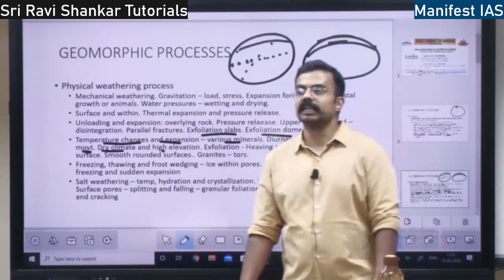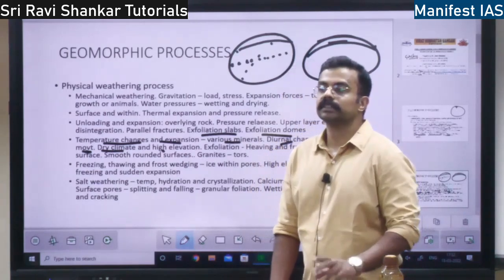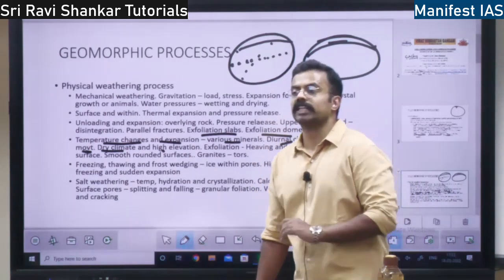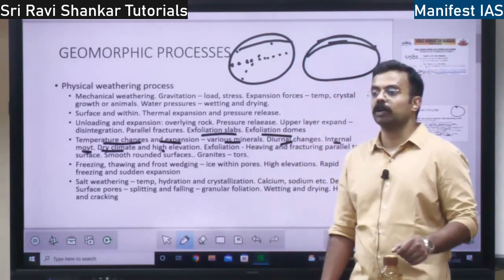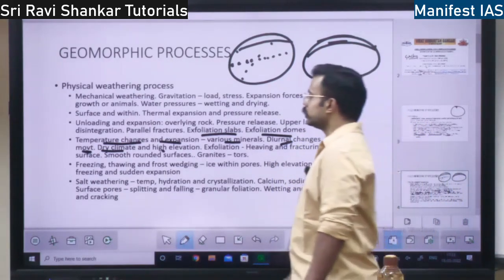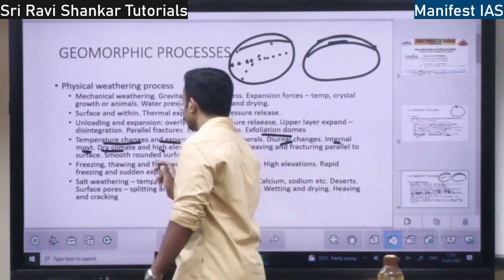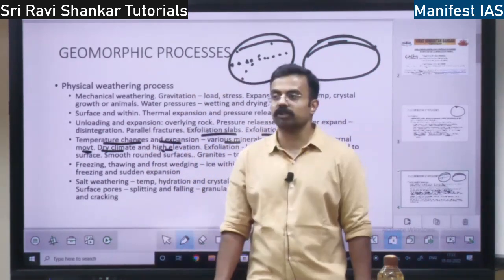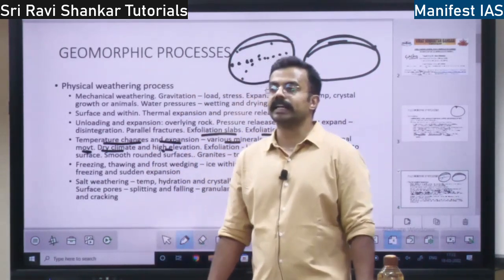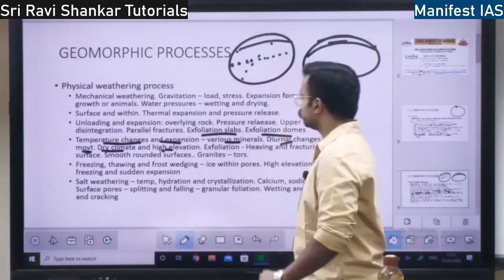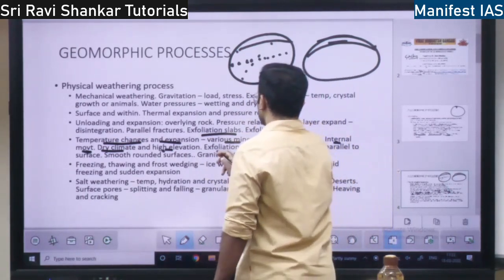In deserts, daytime will be extremely hot and night time will be extremely cold, right? That is the diurnal change. This is also witnessed in highly elevated regions. Because of this, there is exfoliation.